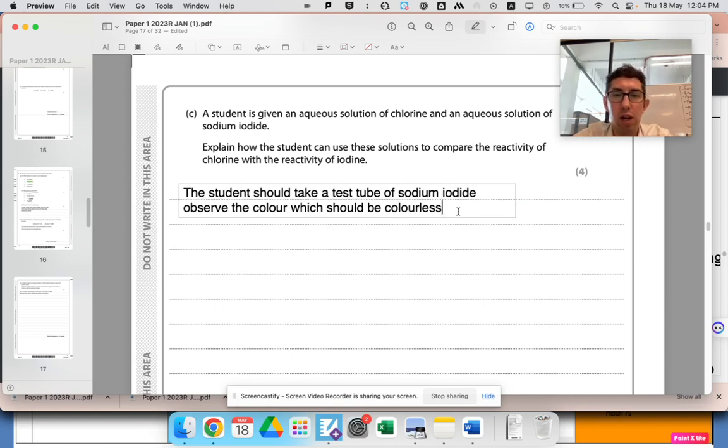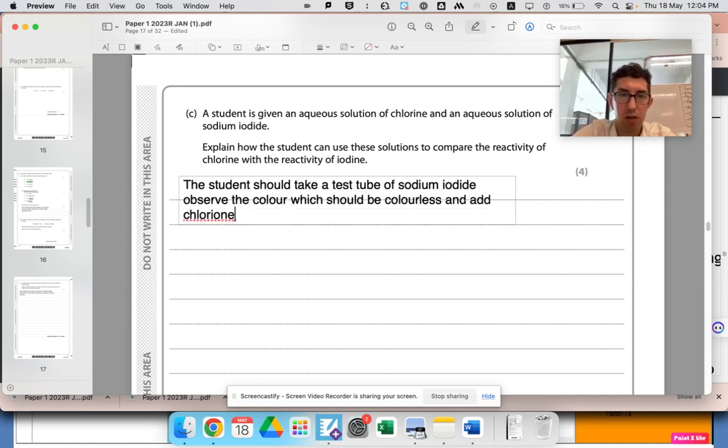So we've got a colourless solution of sodium iodide, and we add chlorine solution, which is also colourless. Or if it was very concentrated, it might have a faint greeny yellow tinge, but that's probably too dangerous to use.